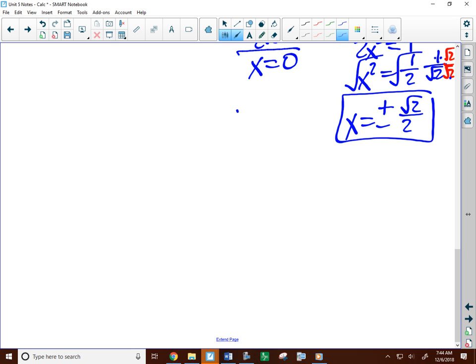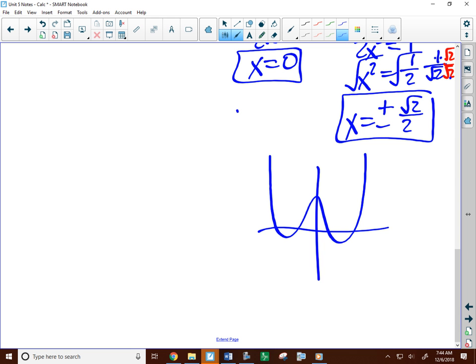So those are the three values for this function where the AROC equals the IROC, and really where the IROC equals, where the slope is 0. So for this function, at x equals 0, x equals radical 2 over 2, and negative radical 2 over 2. Because it makes sense too, this function is x to the 4th, so it's going to look W-like. And so at 0 here, it'll have a slope of 0 at this value and at that value. There's 3 spots where there's a horizontal tangent, where the slope is 0.